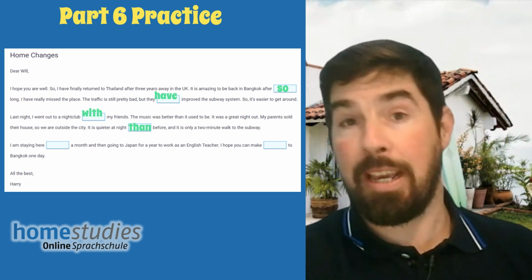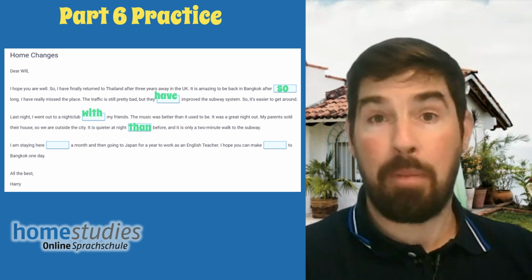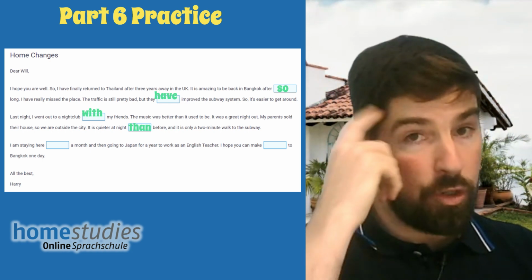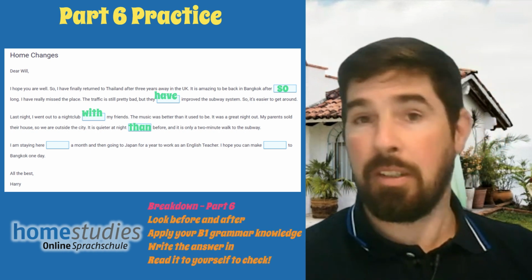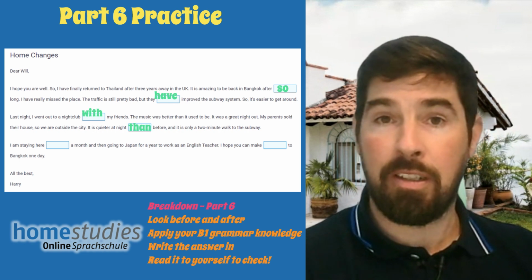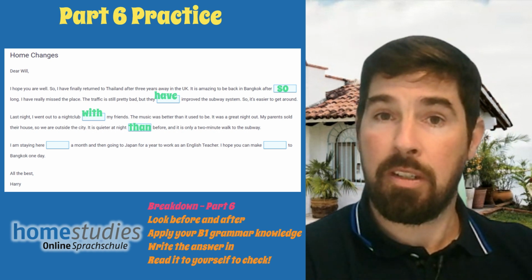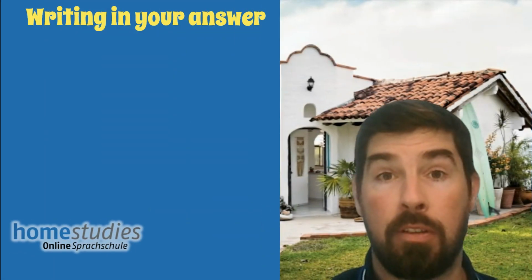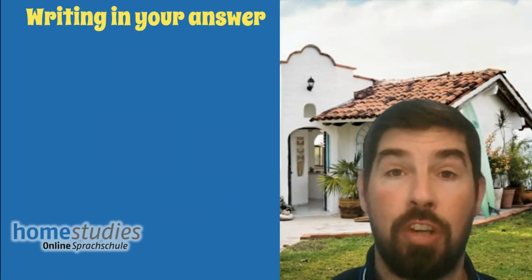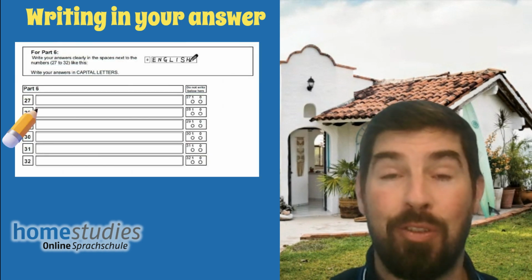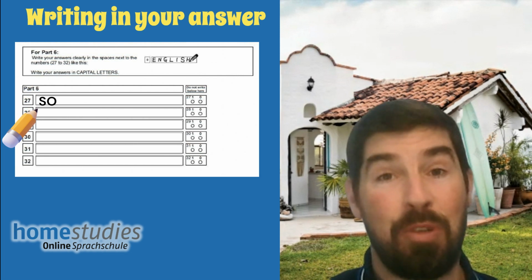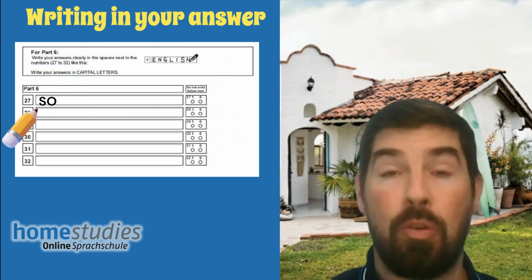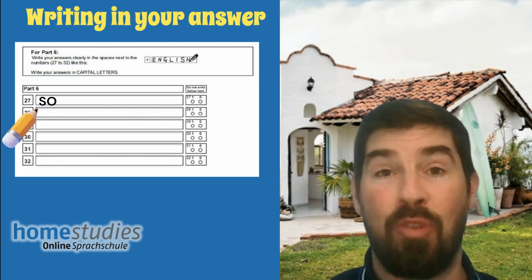Maybe you can have a go at the next two. And just remember, look at the gap and go into your mind, into your grammar matrix, your knowledge of grammar. Look at the words before and after to help form that global picture, and then put your word in. When you've finished part 6, go across to your answer sheet and remember that you have to write in capitals. So write nice and clearly. And I would say as well, be careful, try to write in your best handwriting.